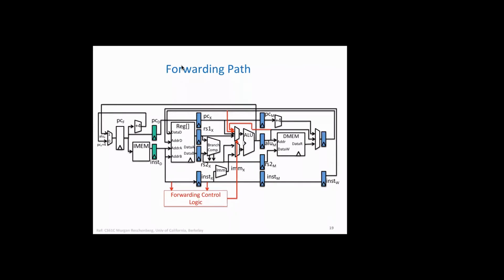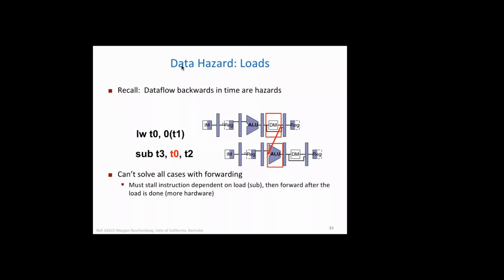Now, the question I'm asking is, is forwarding possible always? Can all scenarios be solved with forwarding? No. What we have seen is only R type of instructions. For R type of instructions, yes, we can use forwarding. Now, if we have a different kind of instruction, say load instructions, then we will have to see what can be done. So here is a data hazard due to load operations. So here data flows backwards in time.